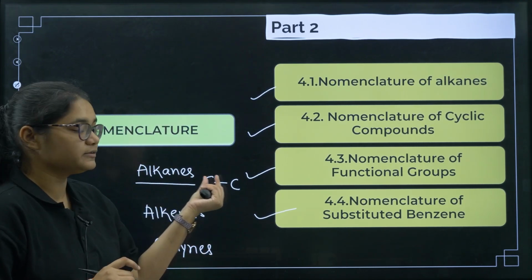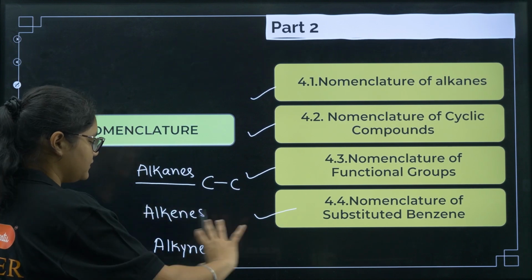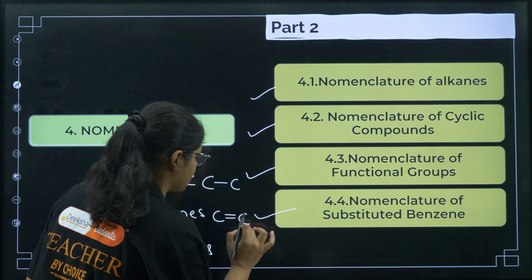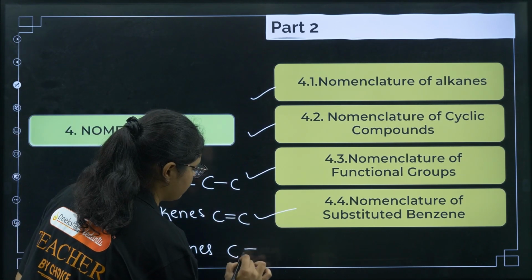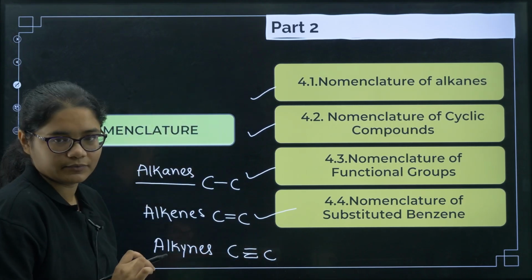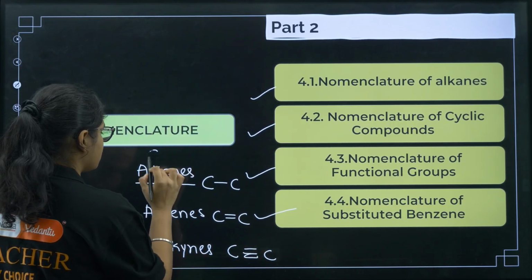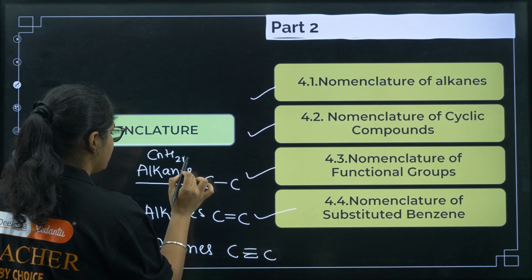If there are 2 bonds between carbons, then it is an alkene, and if there are 3 bonds, then it is an alkyne. The general formula of alkanes is CnH2n+2.